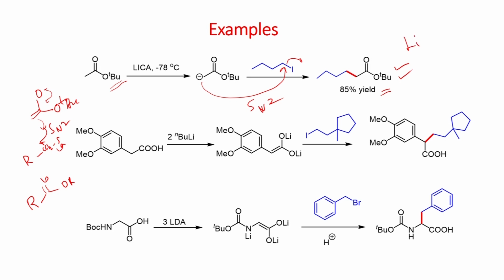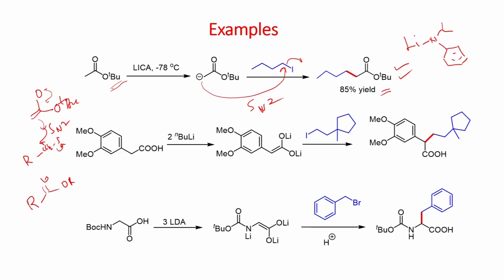Here the base is lithium diisopropylamide. They use the bulkier base to minimize the Claisen condensation product. In the second lecture we have seen that esters can undergo condensation in the presence of base to give the 1,3-dicarbonyl compound, that is called Claisen condensation. To avoid that, they have used here a bulkier substituent and a bulkier base, so that the enolate can selectively undergo substitution to give this alkylated compound.